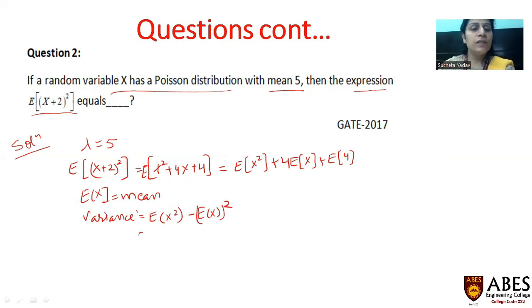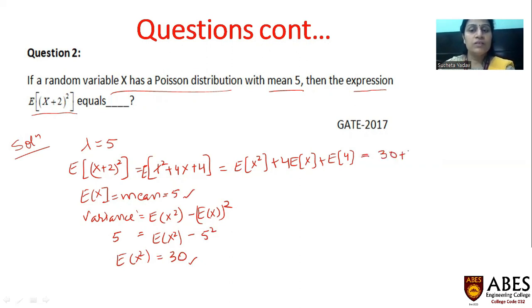Now since we know that the mean and variance of a Poisson distribution coincide, the mean is equal to 5 and the variance is also equal to 5. So E of x square will give me 30, and E of x is given by the mean. Now I can substitute these values and I will get 30 plus 4 into 5 plus E of 4.